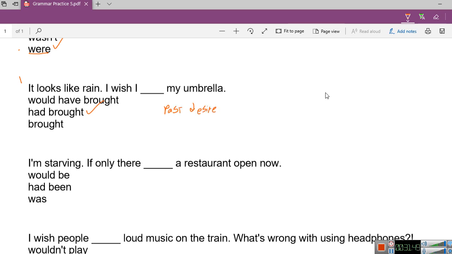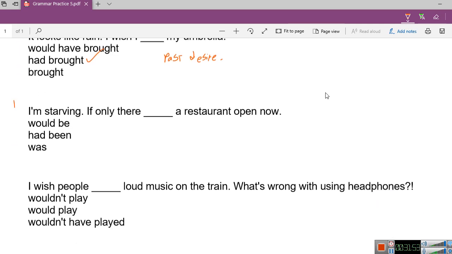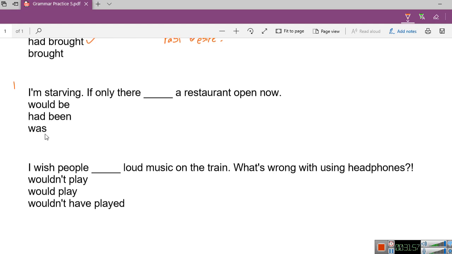Now I'm starving. If only there are restaurant open now. I'm starving. If only there was a restaurant open now. Very well. Is this a present desire or a past desire? Present. Present. Very well. Desire. And the last one.